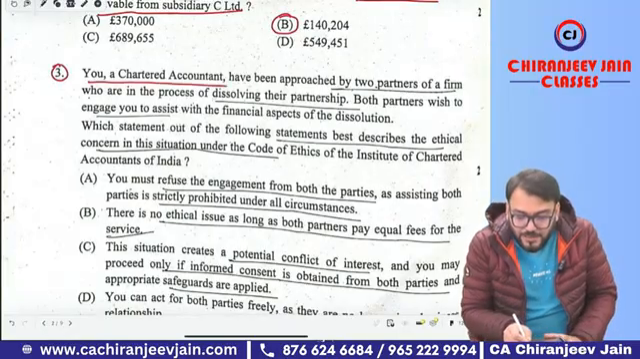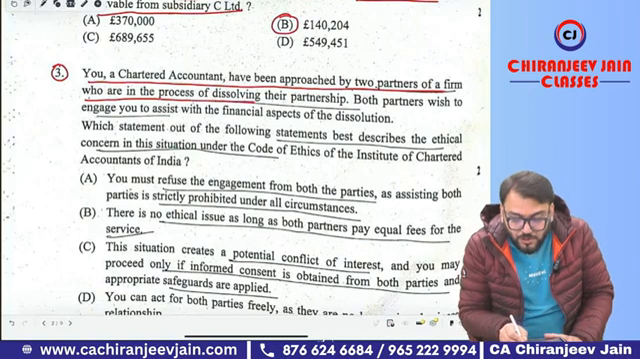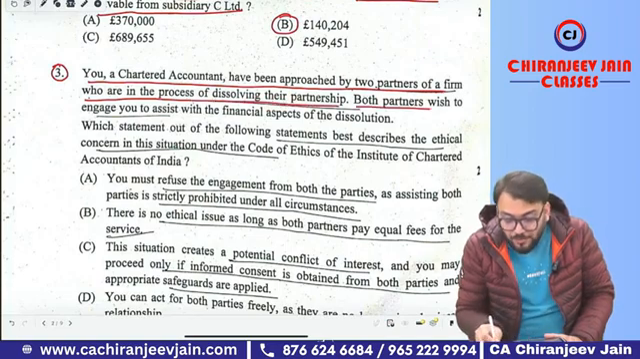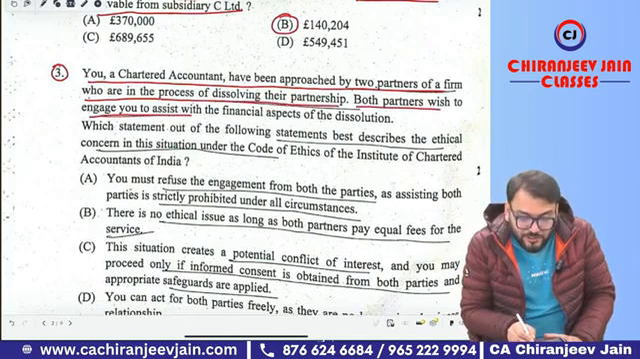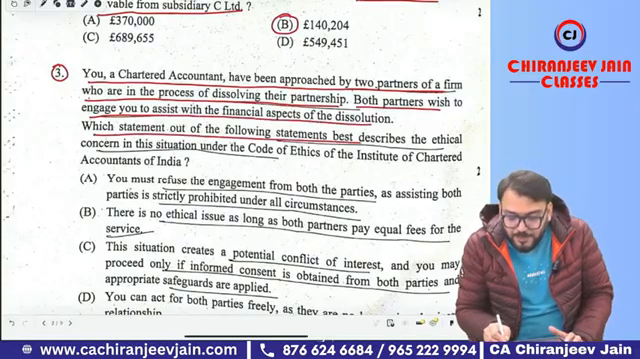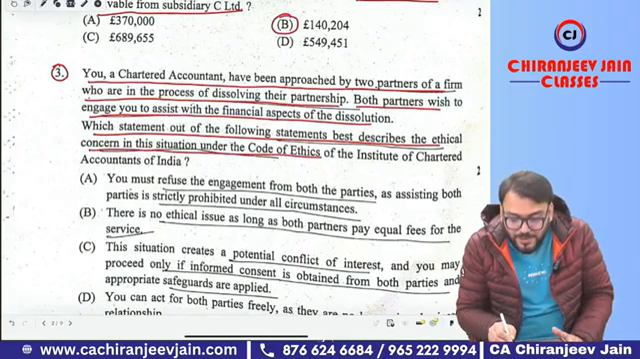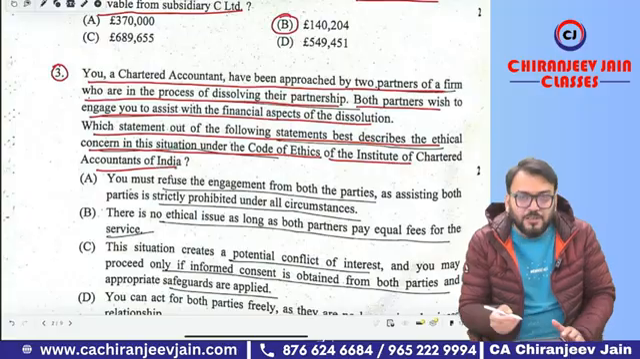You are a chartered accountant, and have been approached by two partners of a firm who are in the process of dissolving their partnership. Both partners wish to engage you to assist with the financial aspect of dissolution. Which statement out of the following best describes the ethical concern in the situation and the code of ethics of the Institute of Chartered Accountants of India?